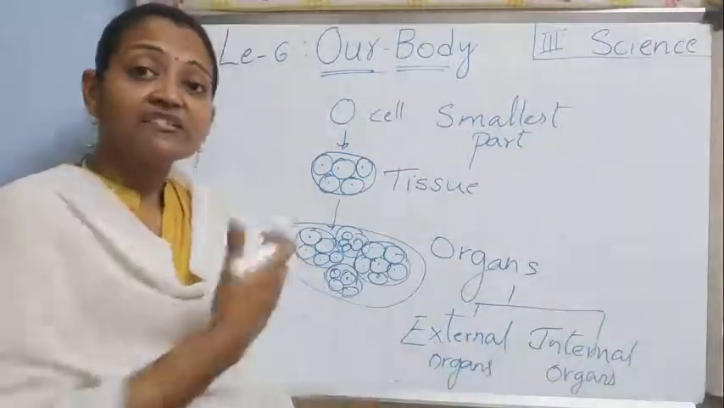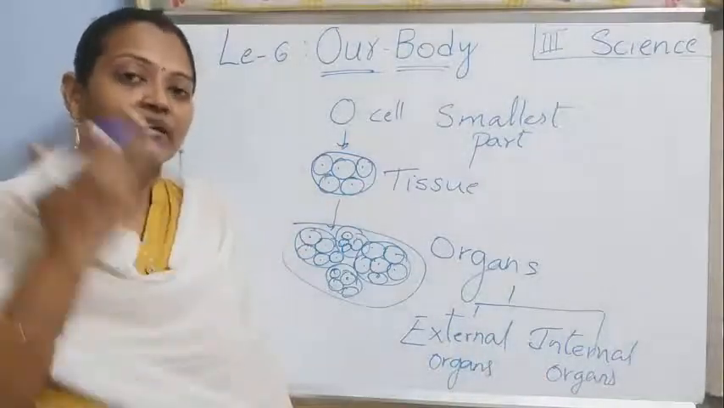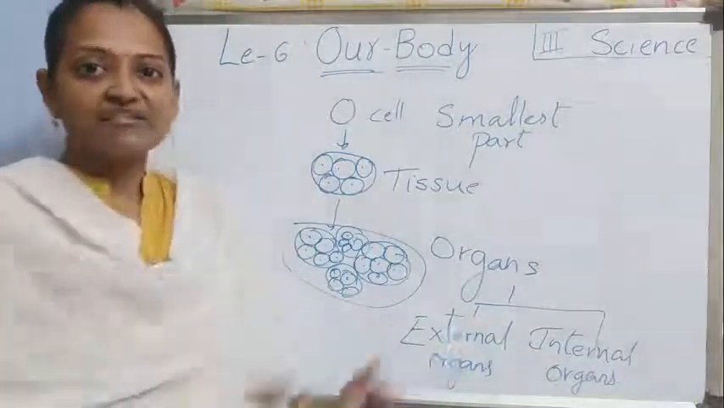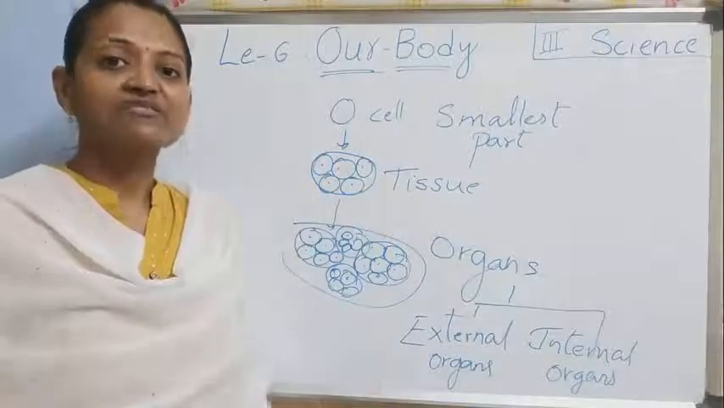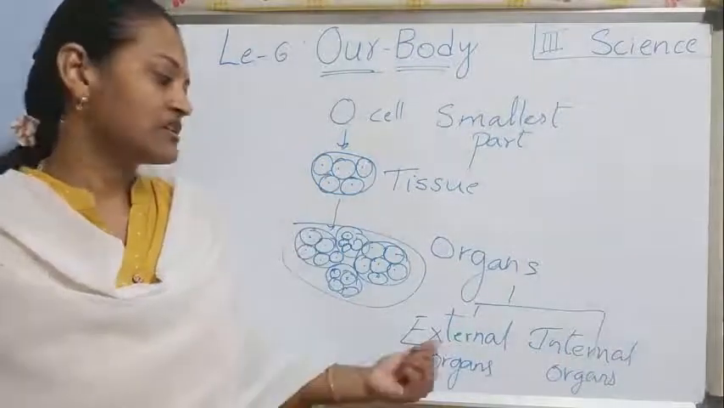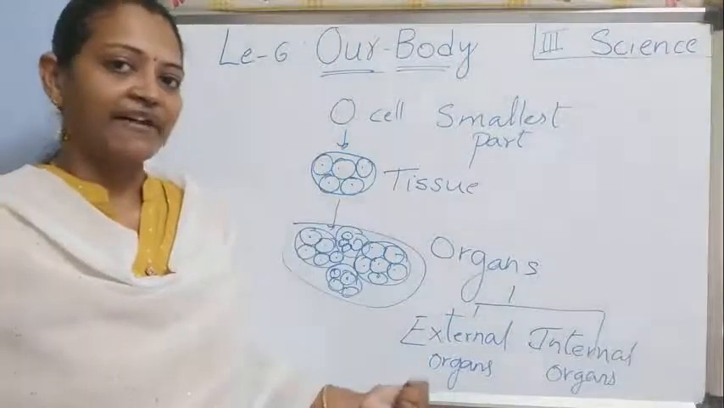Some organs we can see outside, like eyes, ears, nose, hands, legs. All those are external, meaning outside. Those are visible to us. That's why those are called external organs, right children?